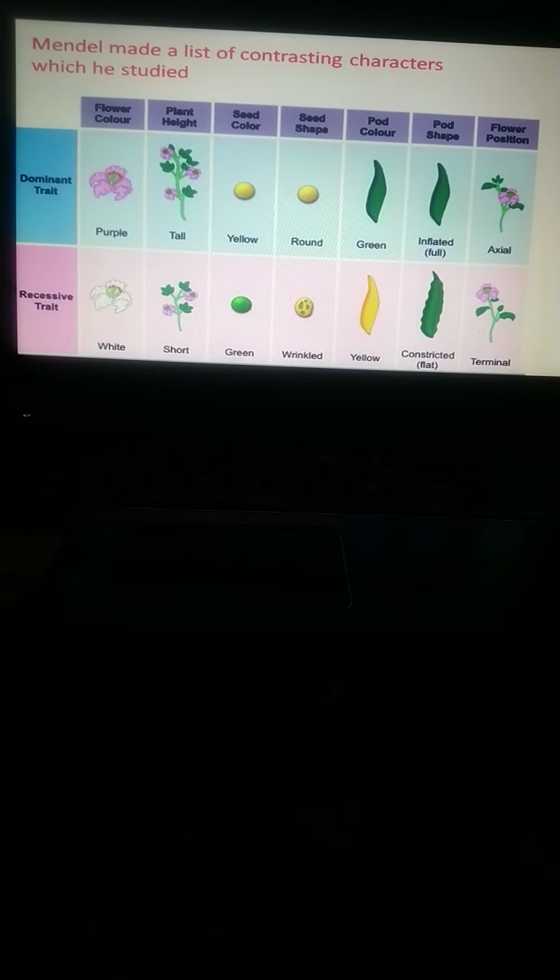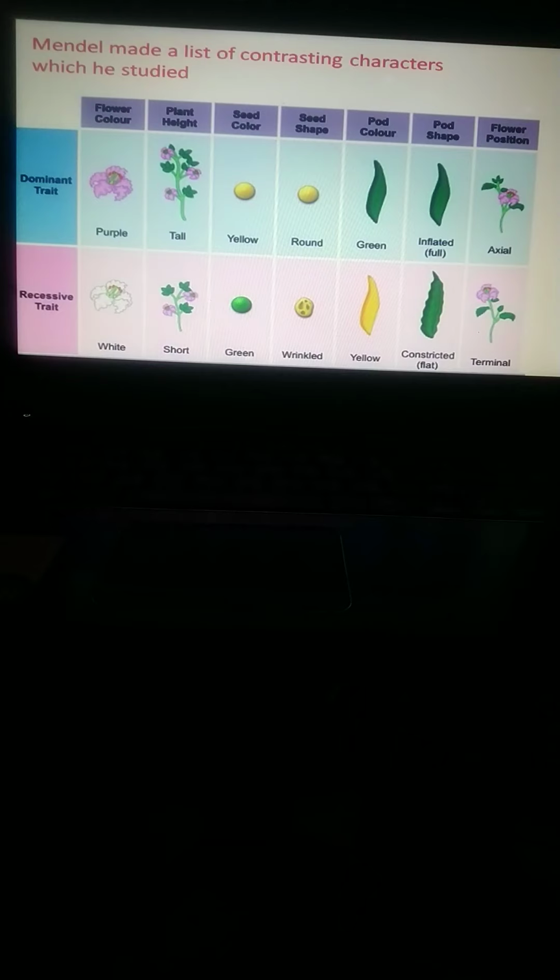Mendel saw two types of traits, dominant and recessive. Flower color purple and white, but we mostly use red and white. Plant height, tall and short. Seed color, yellow and green. Seed shape, round and wrinkled. Pod color, green and yellow as well.